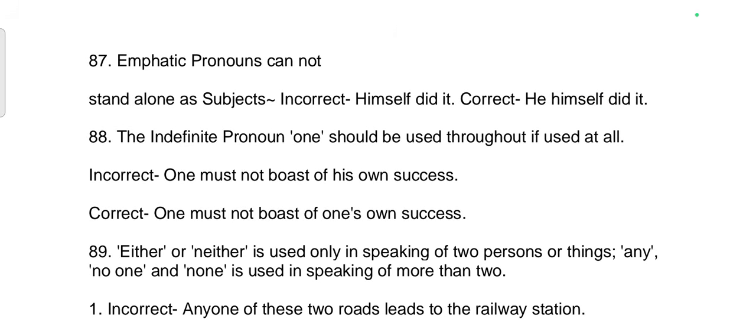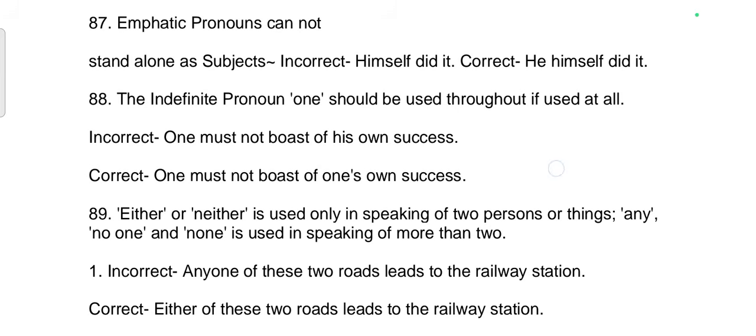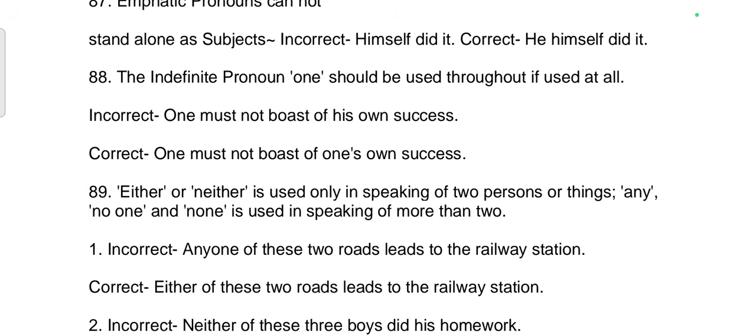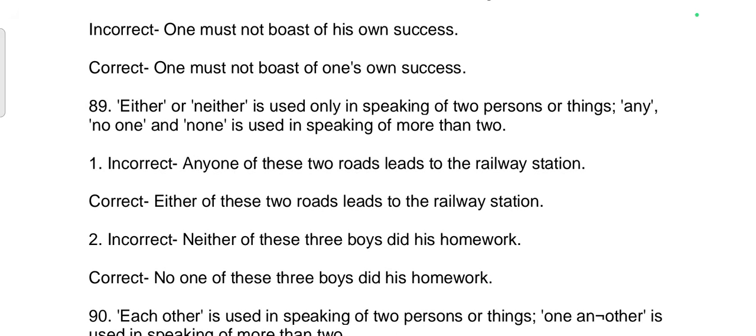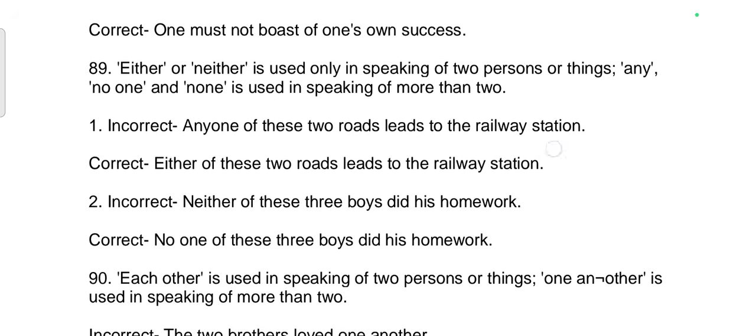87th rule: Emphatic pronouns cannot be standalone as subjects. Incorrect sentence: Himself did it. Correct sentence: He himself did it. 88th rule: The indefinite pronoun one should be used throughout if used at all. Incorrect sentence: One must not boast of his own success. Correct sentence: One must not boast of one's own success.